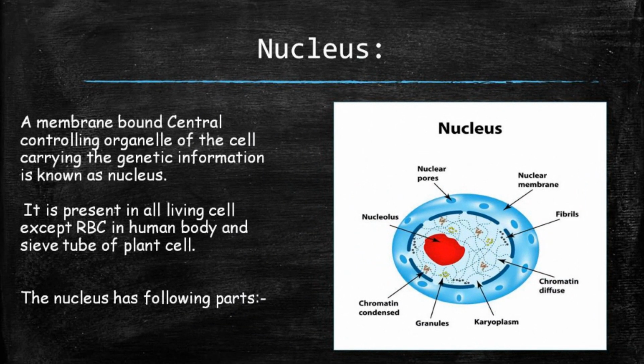The next we will discuss is the nucleus. A membrane-bound central controlling organelle of the cell carrying the genetic information is known as the nucleus. It is present in all living cells except RBC in the human body and sieve tube of plant cells. You have to note that usually a cell has a single nucleus, but in some algae and fungi, multiple nuclei are found. You can see in the diagram that it is defined there: the nucleolus, nuclear pores, nuclear membrane, fibrils. We will discuss this in the following slides.